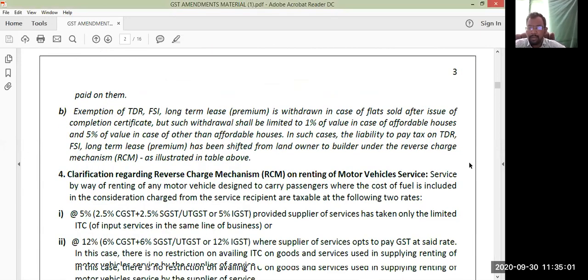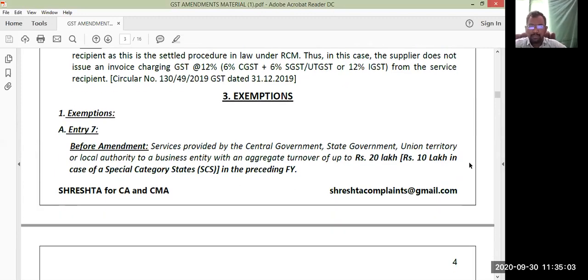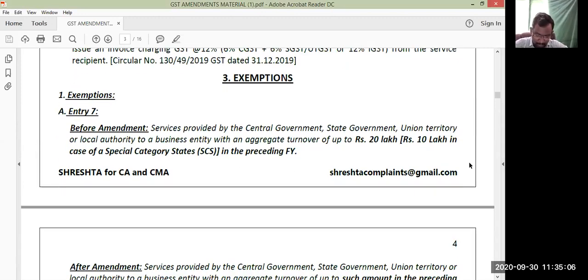So, all this we have completed. Time for the amendments from the chapter Exemptions. Some new exemptions were added and some changes happened to the earlier exemptions. Let us see. First one, entry number 7.